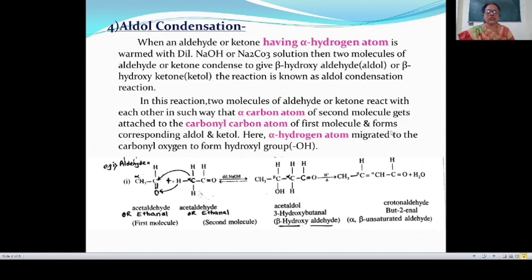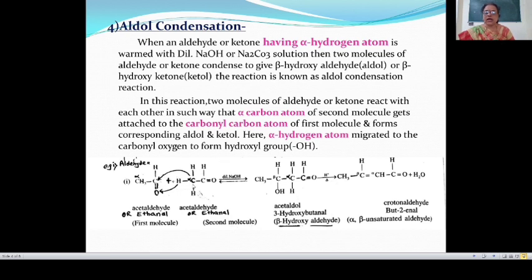Here the alpha hydrogen atom migrated to the carbonyl oxygen to form a hydroxyl group. For example, in the case of an aldehyde like acetaldehyde, the IUPAC name is ethanal. This is the first molecule, and the second molecule is also acetaldehyde, or ethanal. This is the second molecule.